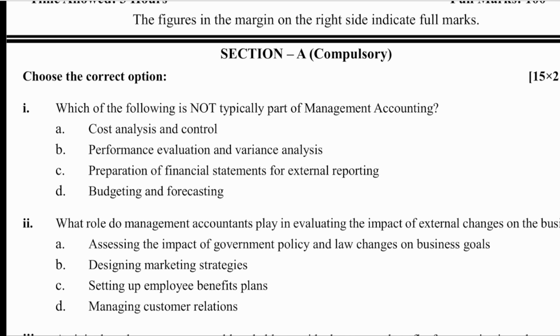Okay, next set. First question. Which of the following is not typically part of management accounting? Not part of MA. Answer is C. Because financial statement, external reporting, this is done by financial accounting, not by management accounting.